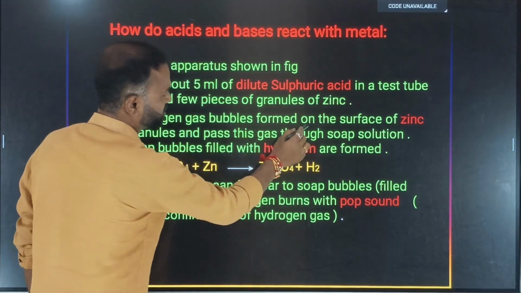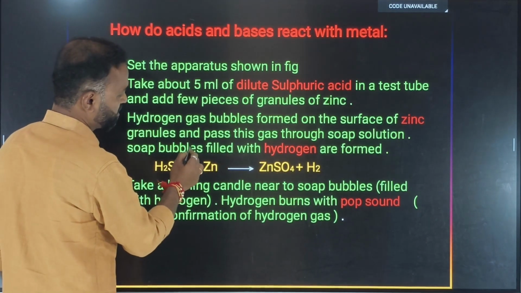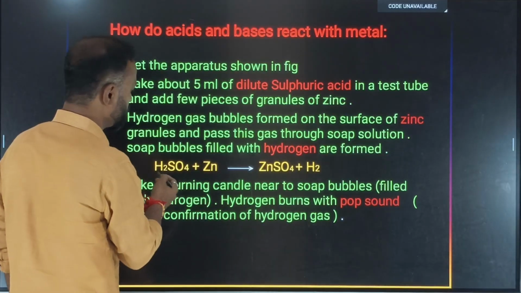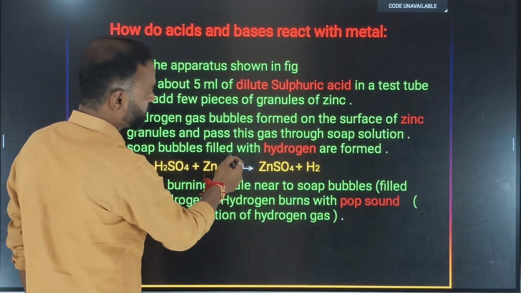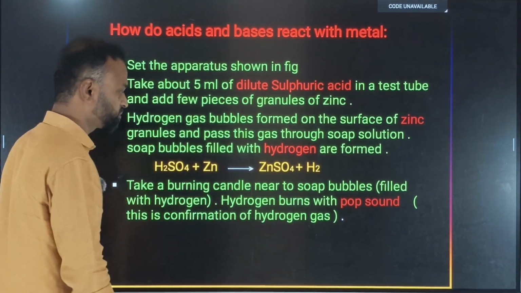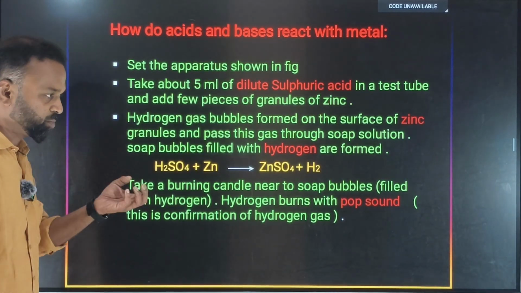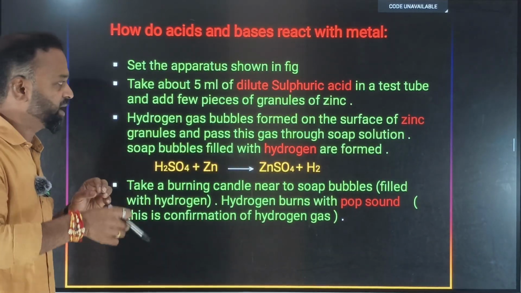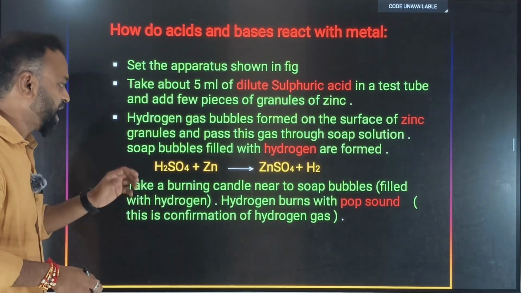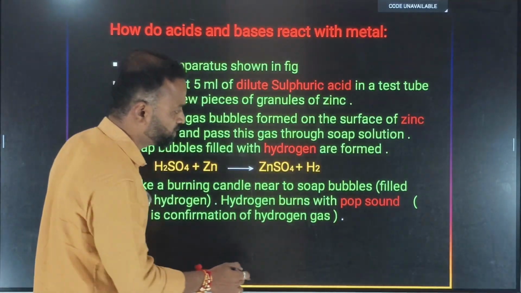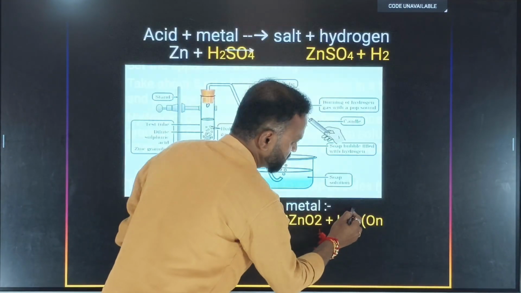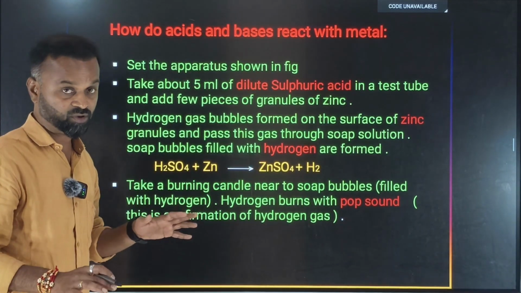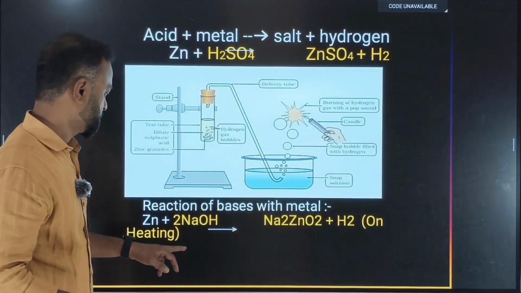Hydrogen gas bubbles form on the surface of the zinc granules, and this gas is allowed to pass through the delivery tube into the soap solution. Whatever soap bubbles are forming, inside them there is hydrogen gas, which is carried by the test tube towards the soap solution. When you hold the fire near that, it will give a pop sound. So remember, pop sound. How that pop sound comes, we'll see that very soon.